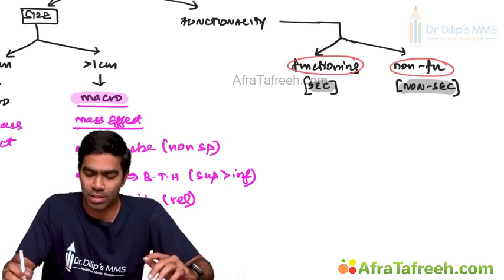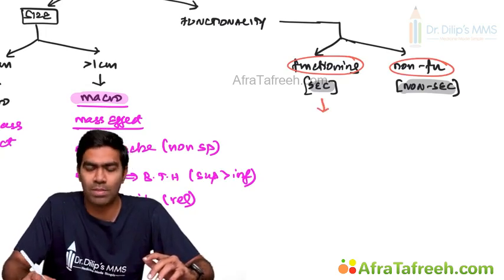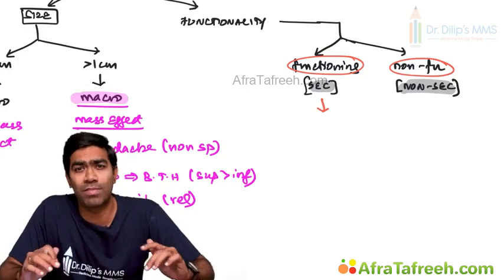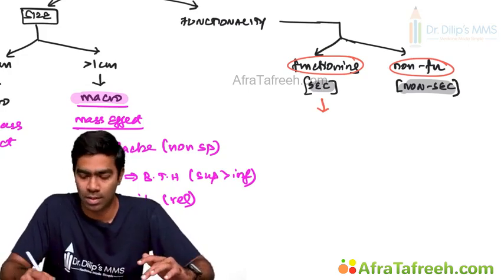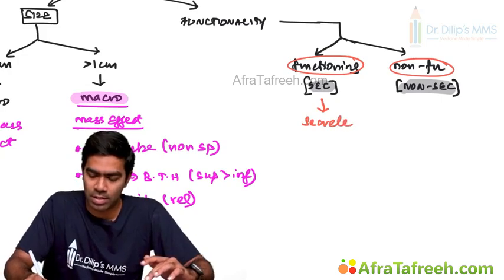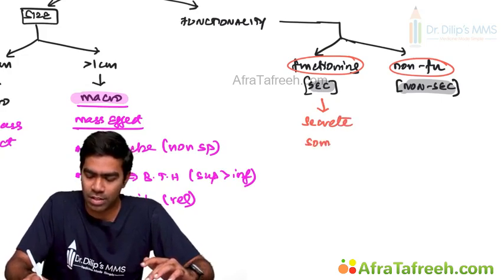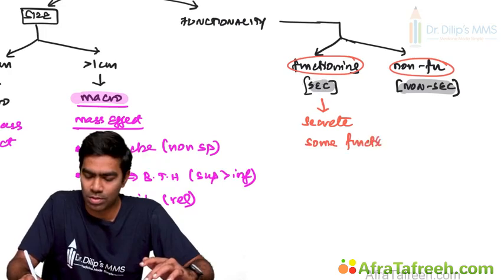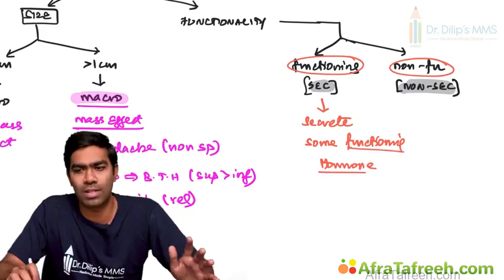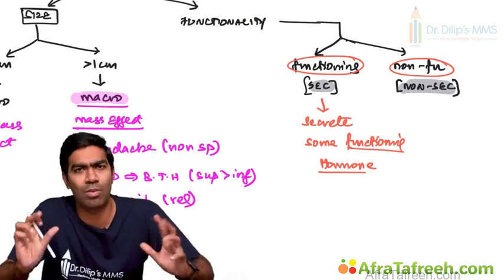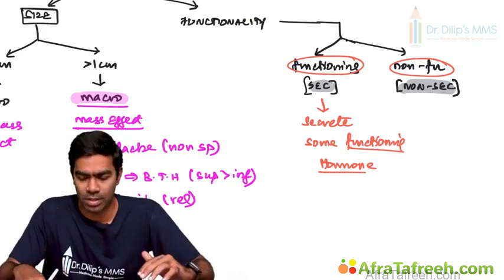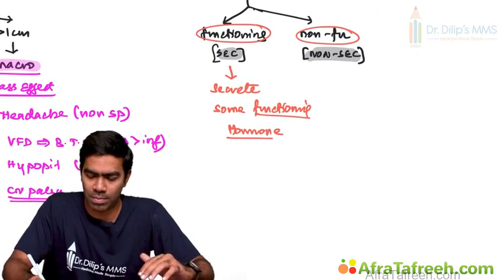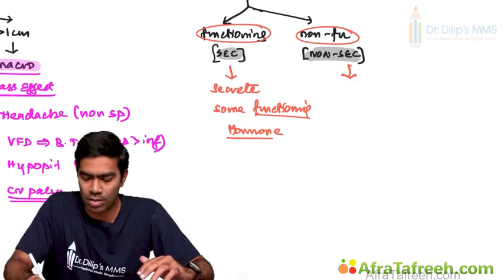What do you mean by the functioning tumors? Functioning tumors means they do secrete some functioning hormones. Clear? They are going to secrete some functioning hormone. And this hormone may or may not have peripheral effects, that is different, but they secrete some functioning hormone component. Clear? But a non-functioning pituitary adenoma will not secrete any functioning hormone,